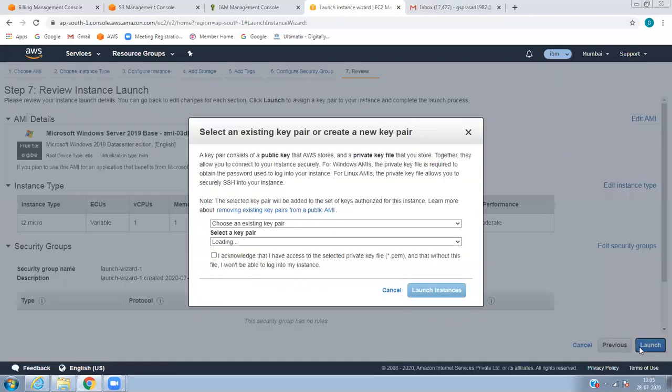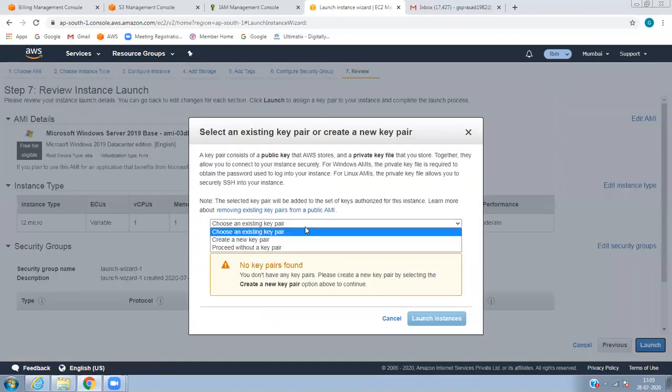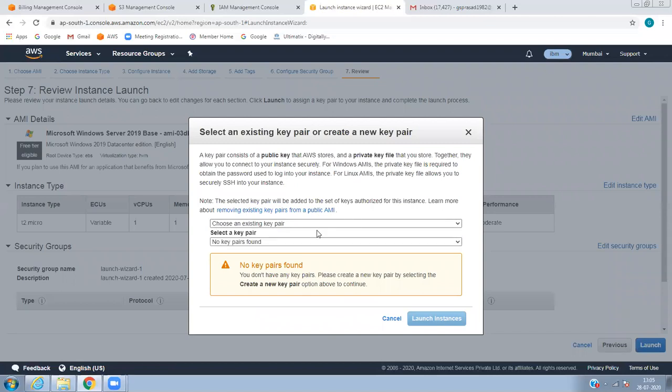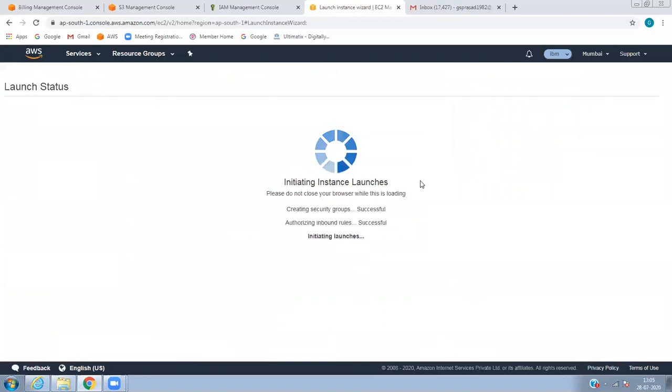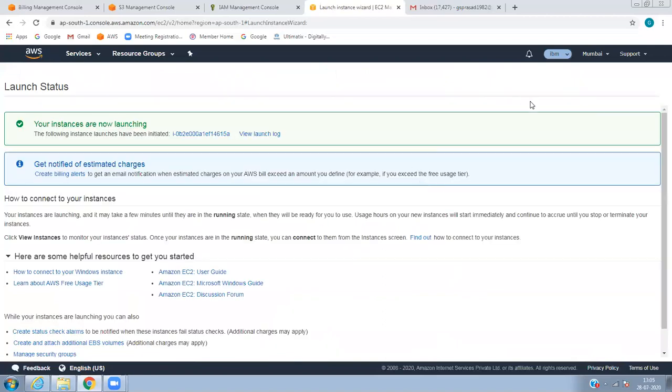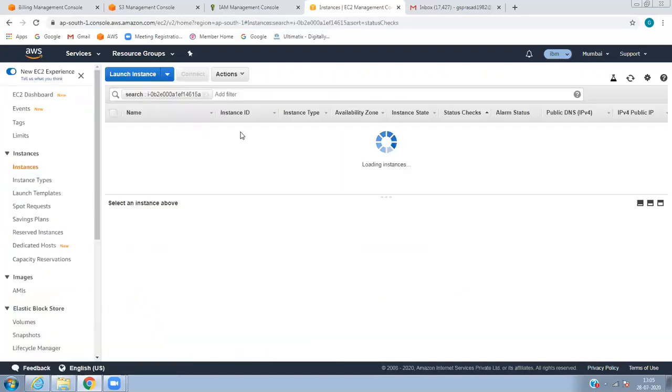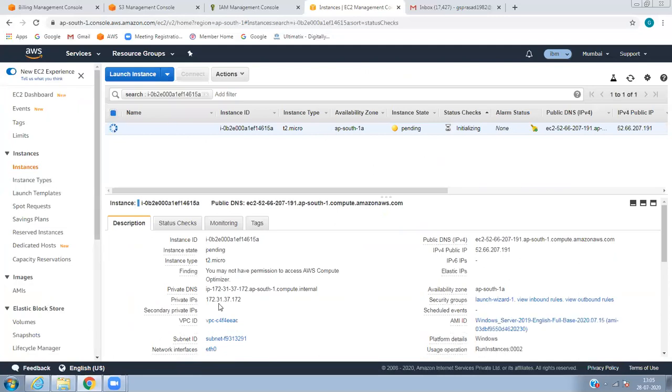Just for this one, proceed without a key. I acknowledge, this is for testing purposes. So just launch it. Now what I did is I have switched the role as IBM, and I've created an instance, whatever you call it.